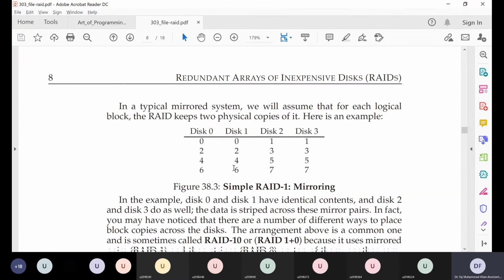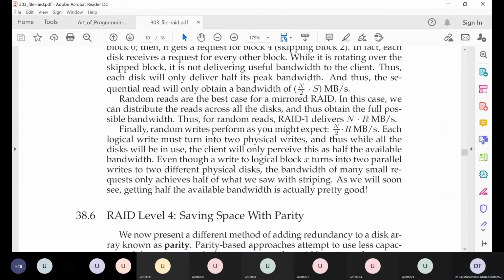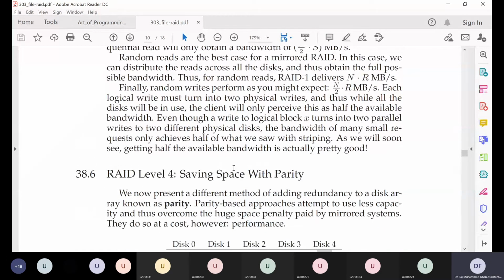Okay, so this was RAID 1, and the next RAID implementation that we are going to study is RAID 4. RAID 4 basically uses parity. Do you guys know what a parity is? You must have studied it in DLD or some other course. It's an error checking method. Very good. Error checking and error correcting method. It is one of the simplest methods by which we can detect if our data has been corrupted or not. And if it has been corrupted, then using some extra information, we can restore that data.